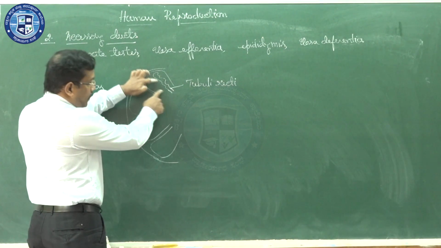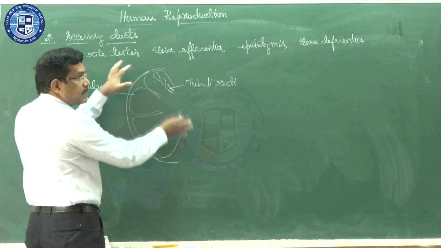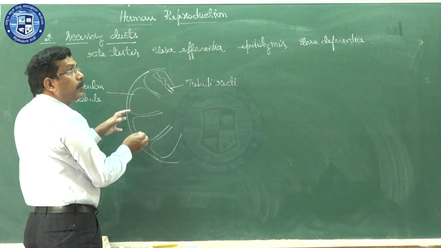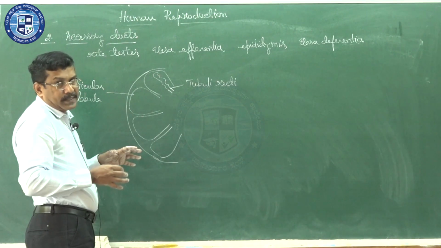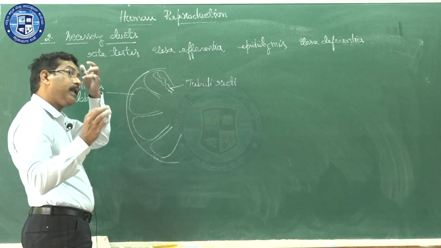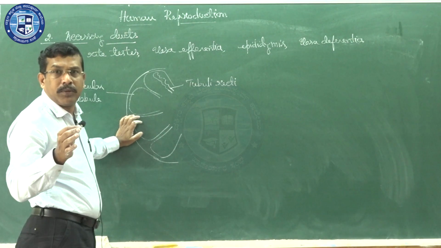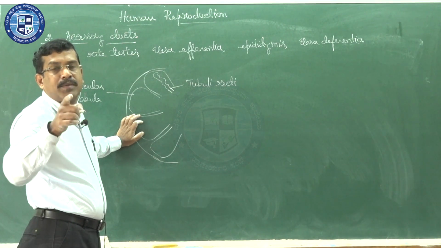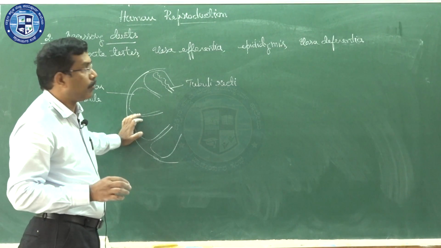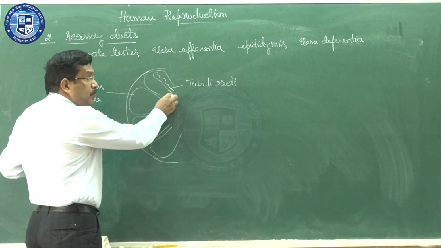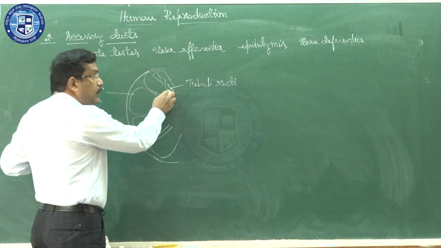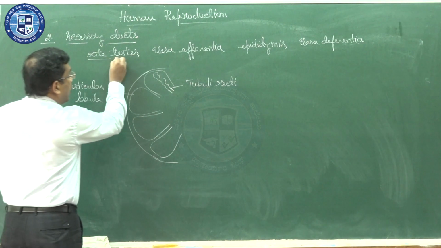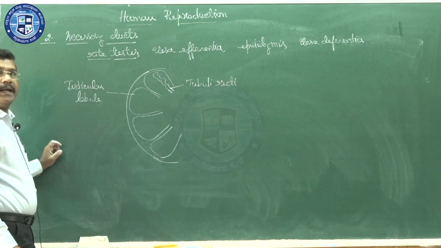Tubuli recti of all the seminiferous tubules, because inside the testes there will be around 750 seminiferous tubules possible, because there will be 250 testicular lobules. Each lobule will have one to three seminiferous tubules, so the maximum is 750. Seminiferous tubule ends are called tubuli recti. Tubuli recti join and form a network-like structure called rete testis.